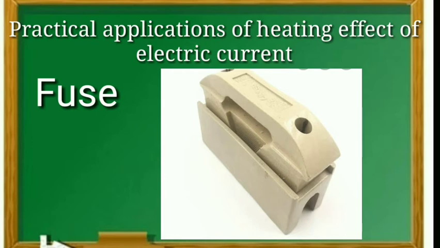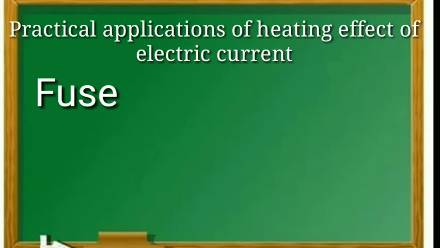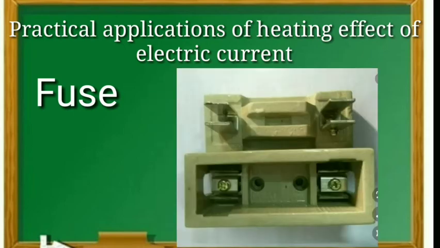The fuse wire is usually encased in a cartridge of porcelain or similar material with metal ends. The fuses used for domestic purposes are rated as 1 ampere, 2 ampere, 3 ampere, 5 ampere, 10 ampere, etc.